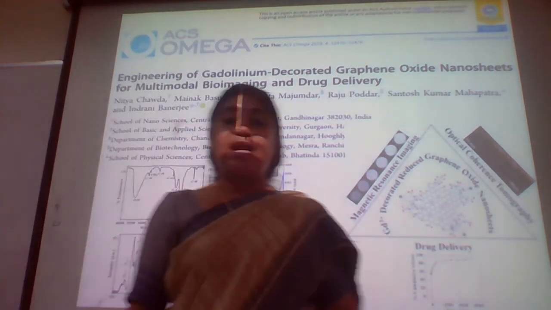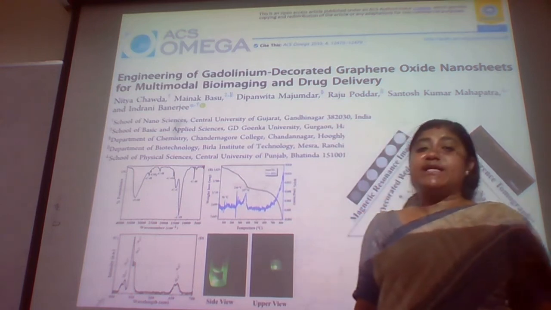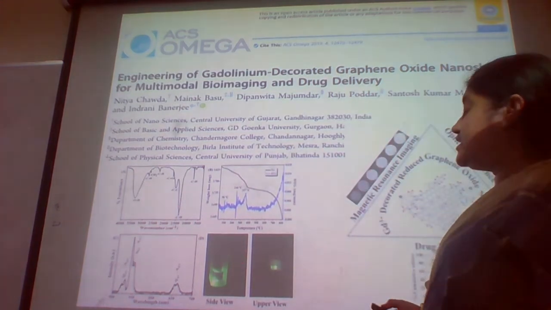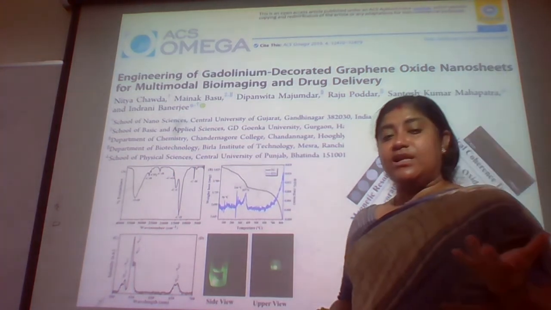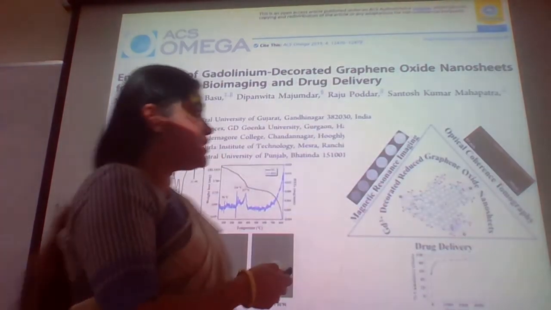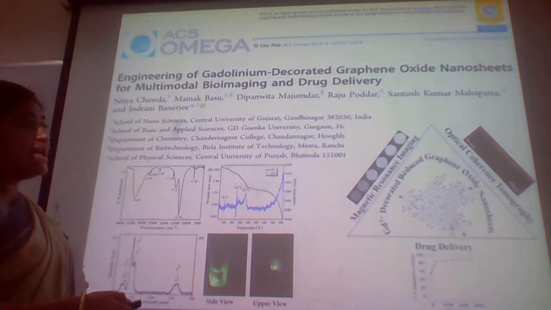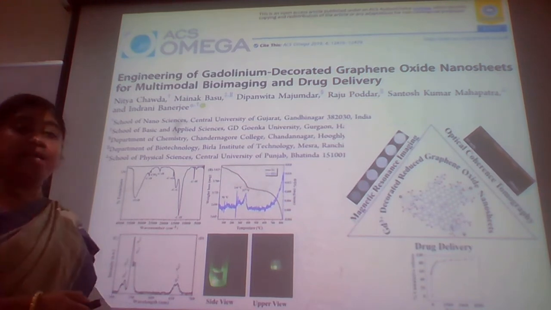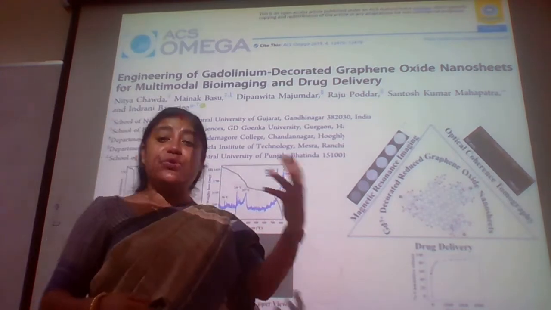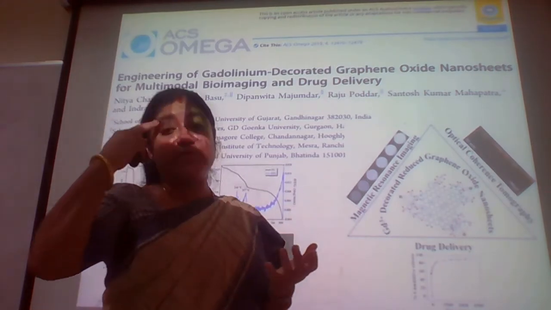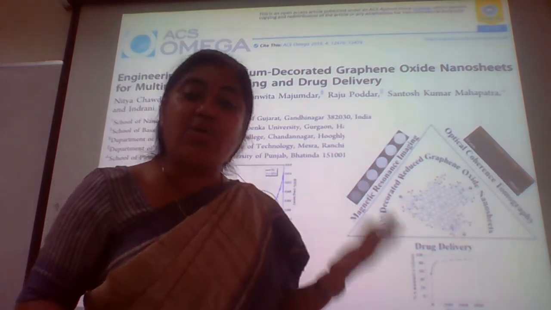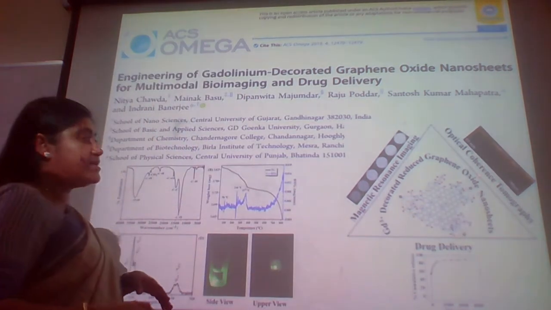Now you can see that the lanthanide based materials are very much used in the MRI devices. They are very much used in bioimaging, like the optical coherence tomography. So you can see this is the OCT scan, that the chicken breast tissues can be imaged, and we can use this material, lanthanide based nanomaterials, for the bioimaging, that is optical coherence tomographic analysis that we can do.